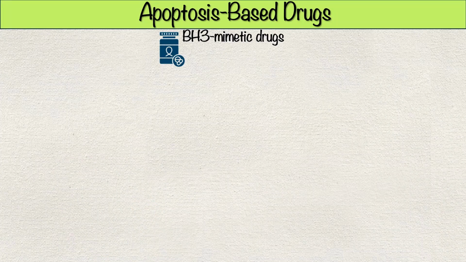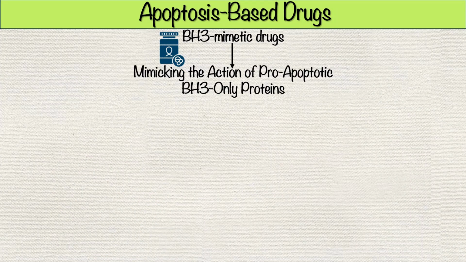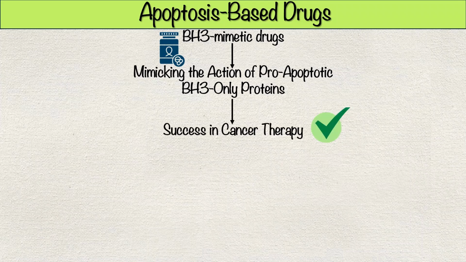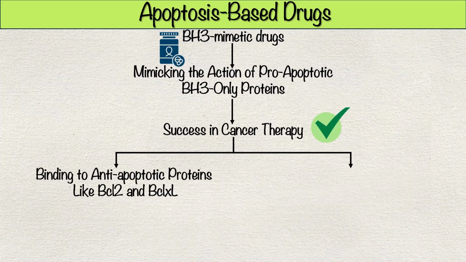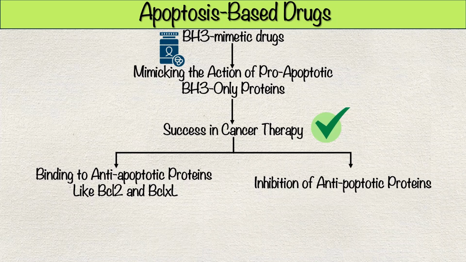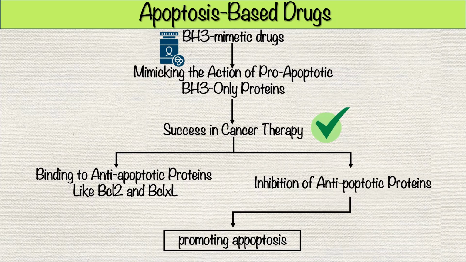BH3 mimetic drugs, which mimic the action of pro-apoptotic BH3-only proteins, are showing success in cancer therapy. These drugs bind to anti-apoptotic proteins like BCL2 and BCLXL, inhibiting their function and promoting apoptosis in cancer cells that depend on them for survival. As research continues, therapies targeting apoptosis regulation may revolutionize treatments for cancer, autoimmune diseases, and conditions involving excessive cell death.